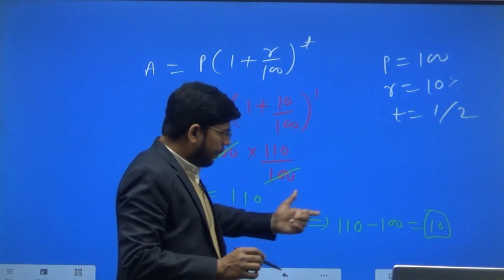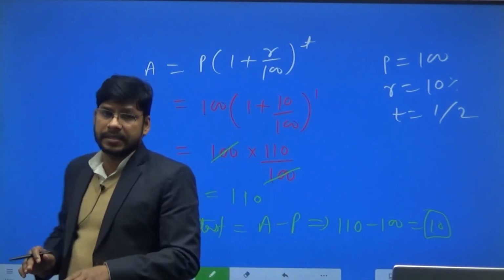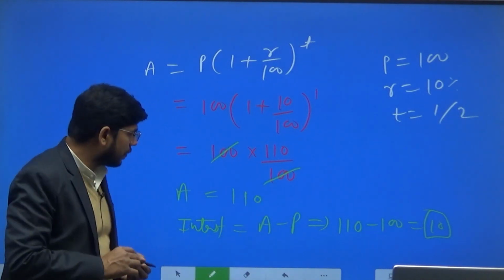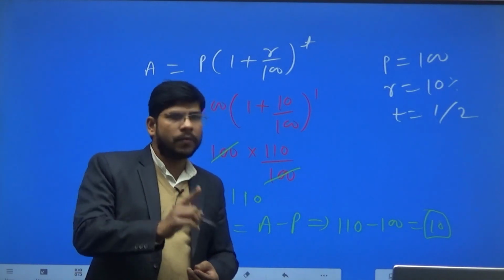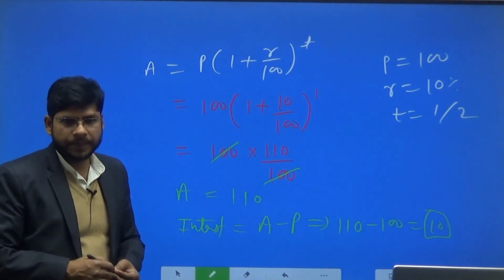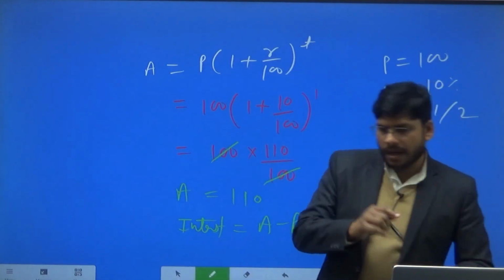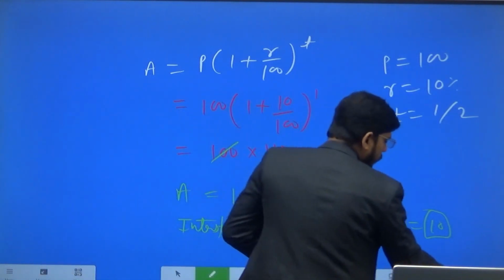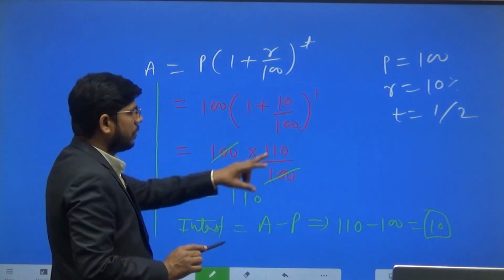So compound interest for the first year is 10 rupees, and simple interest is also 10 rupees. So we can conclude that the simple interest and compound interest for 1 year are equal. The simple interest and compound interest for 1 year are equal. So is it clear? Now we are going to find compound interest for 2 years.